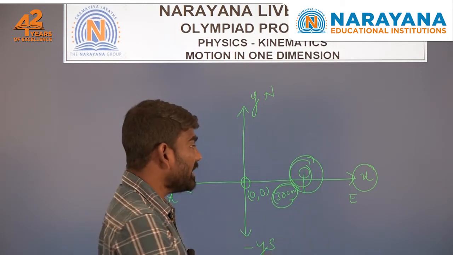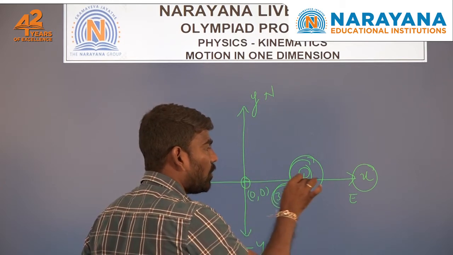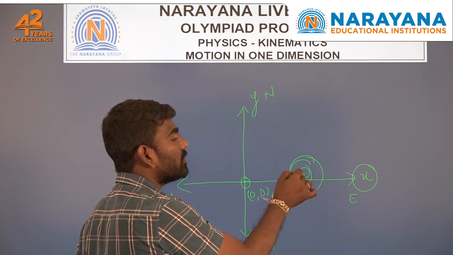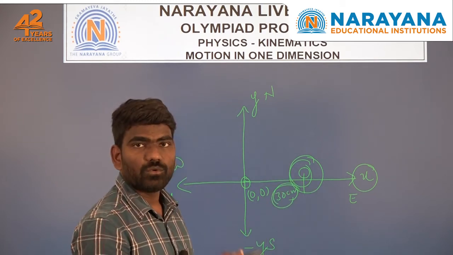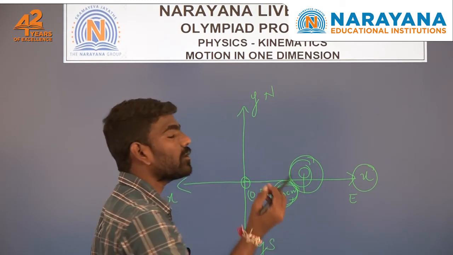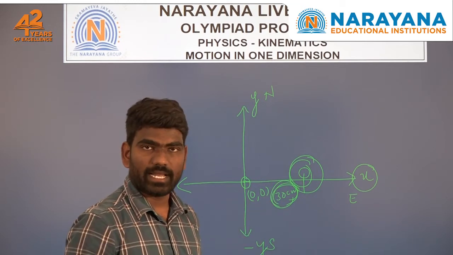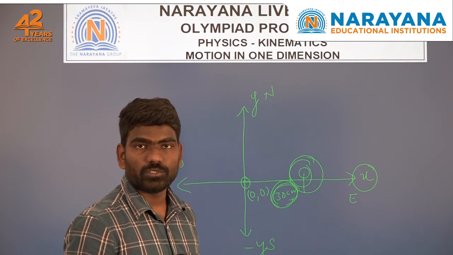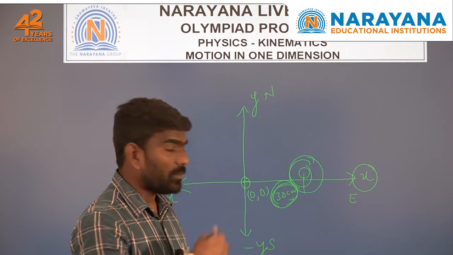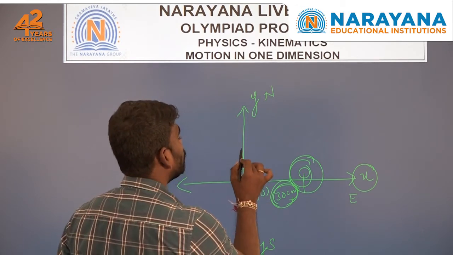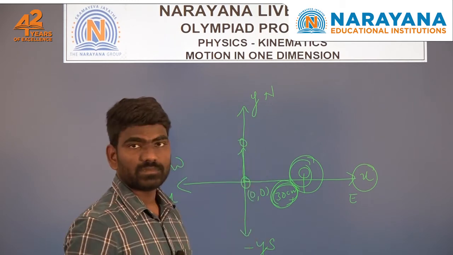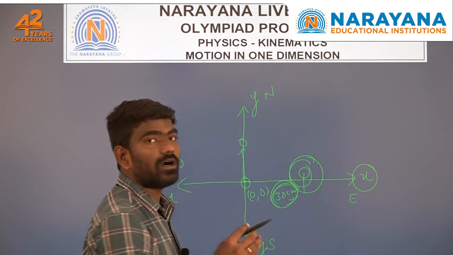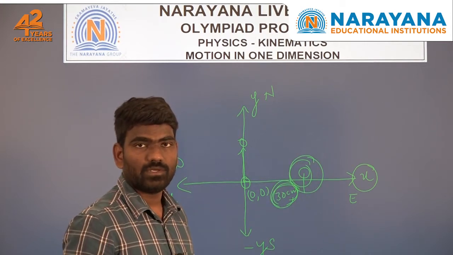Here the object is moving along the east direction, and to specify its position we required only one coordinate, one value, along the direction of the object's position. Suppose an object is thrown vertically up and does not cover any displacement along the horizontal axis.